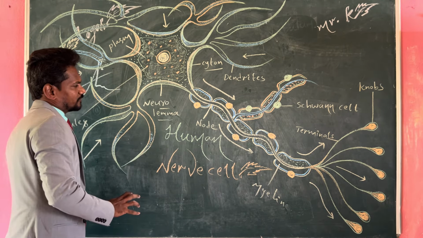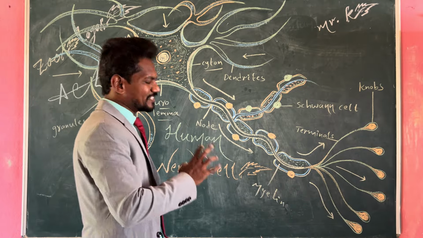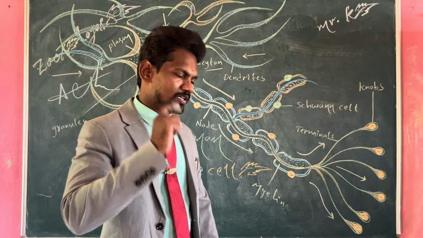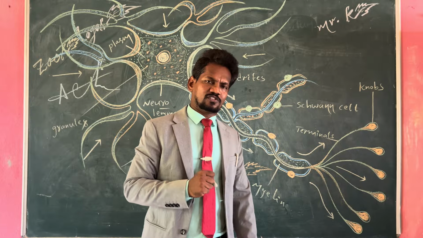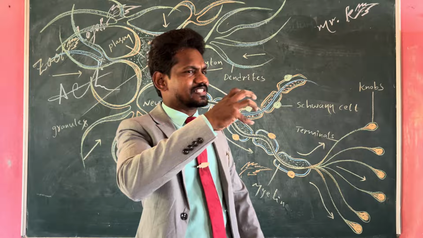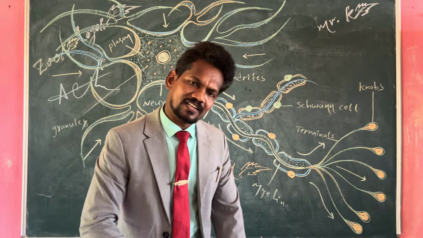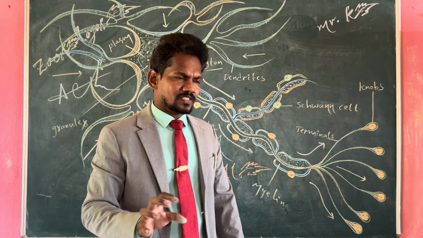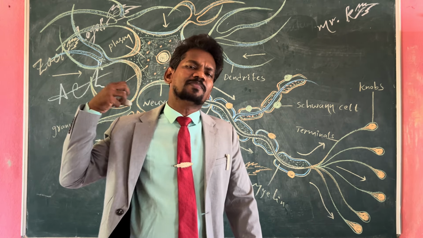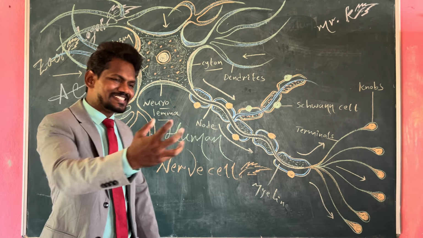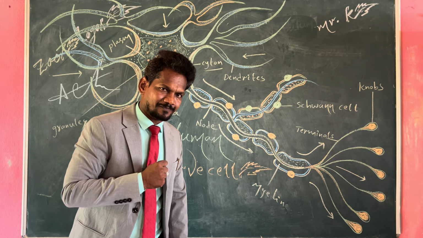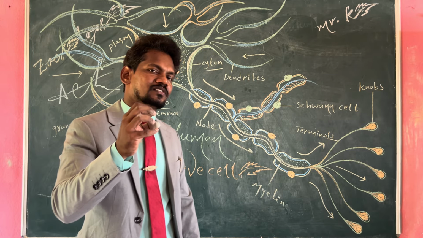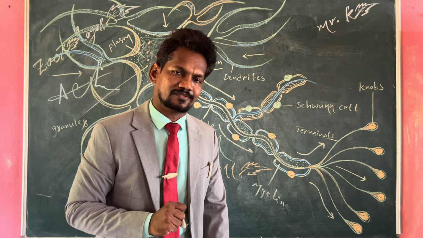This nerve cell, based on its function, has three types. Number one, sensory nerve cell. Sensory nerve cell in the sense that, whether internally or externally, in whatever environment, if an electric impulse or any message is received or sensed, such nerve cells are called sensory neurons.